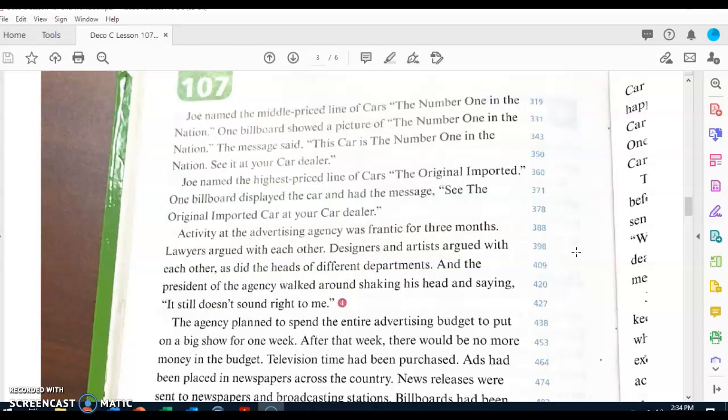Let's listen to question number 4. What didn't sound right to the president of the agency? So calling the car, the Nyota car, didn't sound right to the president of the agency.